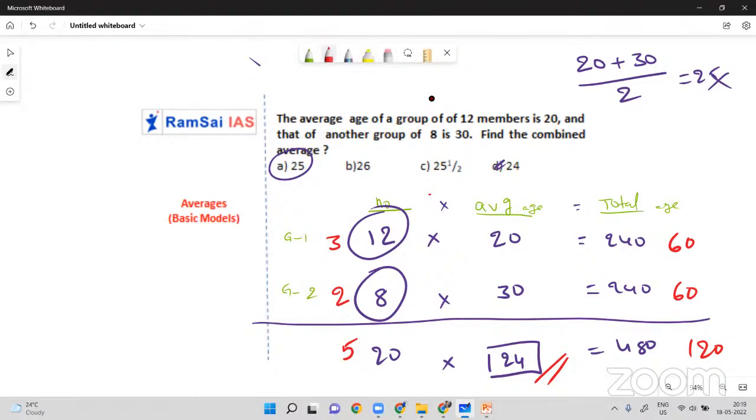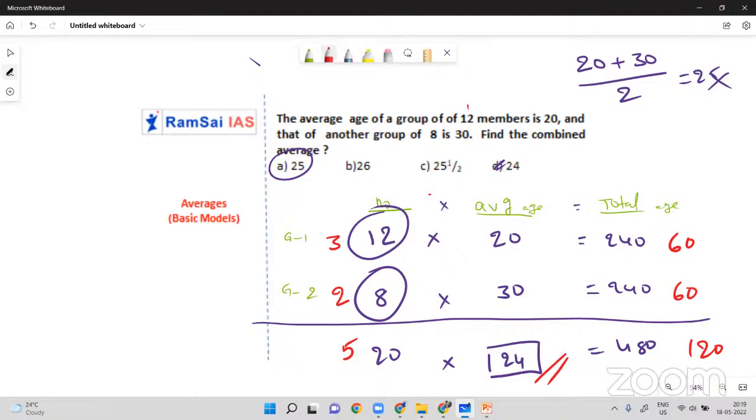So let me repeat, instead of 12 and 8, I considered 3 and 2, as we are not bothering about the total number of people, but the ratio of people is important. So here we are considering only the ratio. Okay, forget about this question. This question is very simple and easy, as we have averages 20 and 30. Just imagine the question is like this.